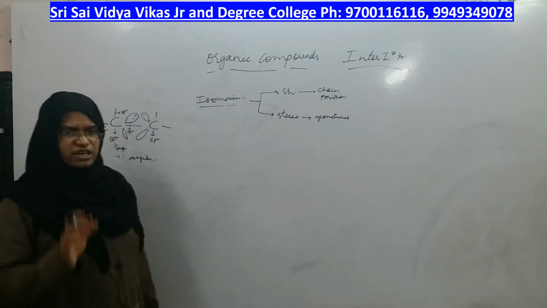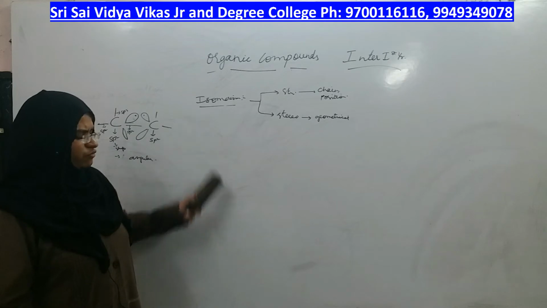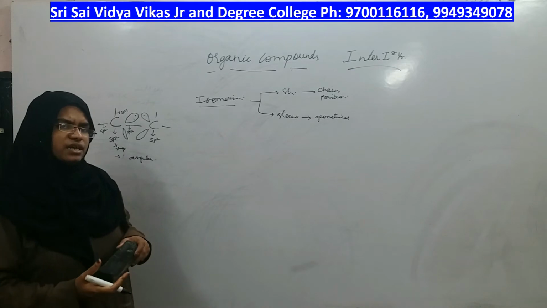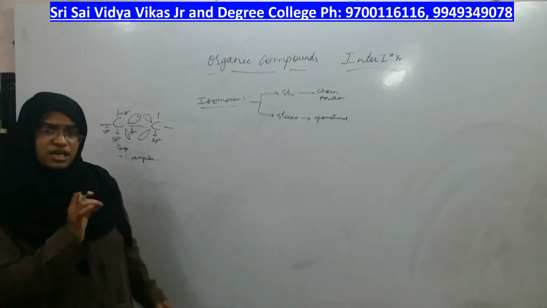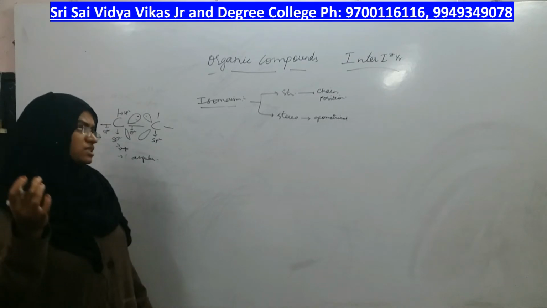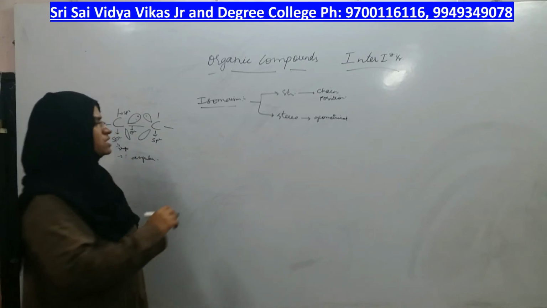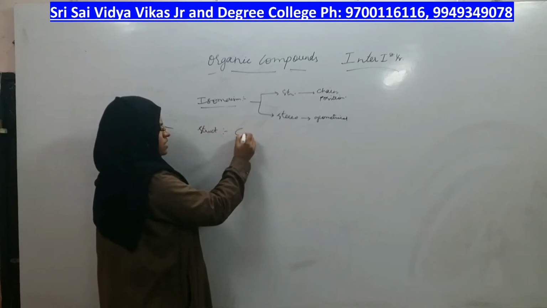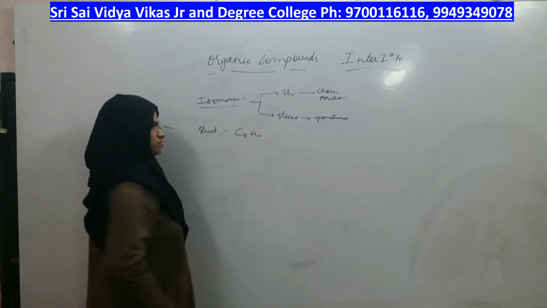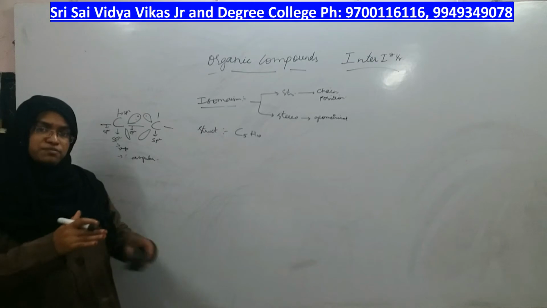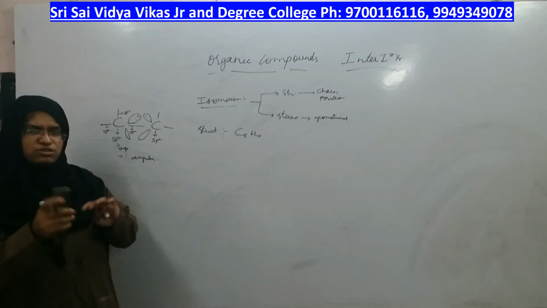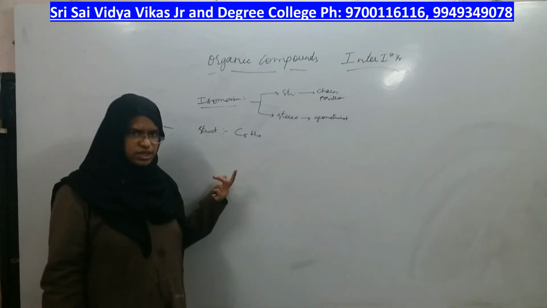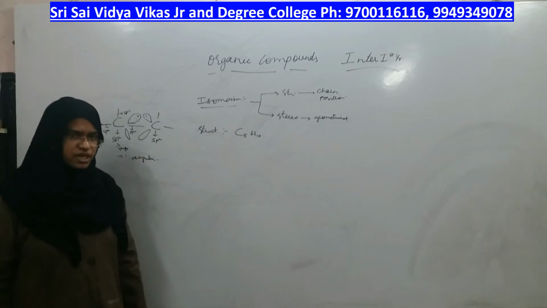So, let us take one alkene as an example and try to find out how many isomers it can give. How many in the sense? Both structural and geometrical. First we will look at structural isomers only, and then we will see stereoisomers only. We will not combine both. Let me take C5H10, because if you take more carbon atoms, the options become more, therefore it is easy for us to mix and match, right? If you take fewer carbon atoms, you will get only 1 or 2 isomers. So, we will try with 5 carbons first.